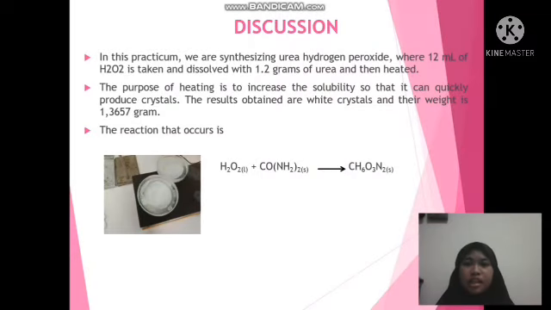The next is the discussion. In the practicum, we synthesized urea hydrogen peroxide, where 12 ml of hydrogen peroxide is taken and dissolved with 1.2 grams of urea and then heated. The purpose of heating is to increase the solubility so that it can quickly produce crystals. The results obtained are wedge crystals and their weight is 1.3657 grams. The reaction that occurs can be seen on the slide.